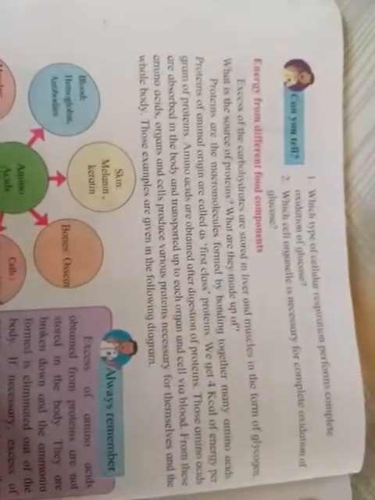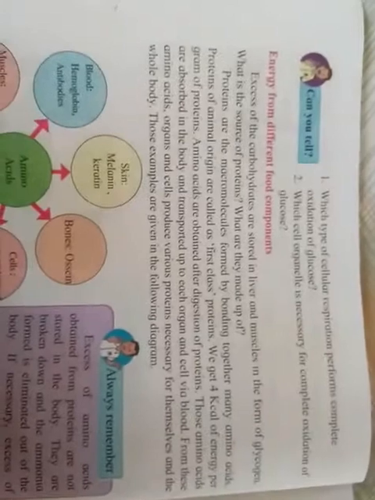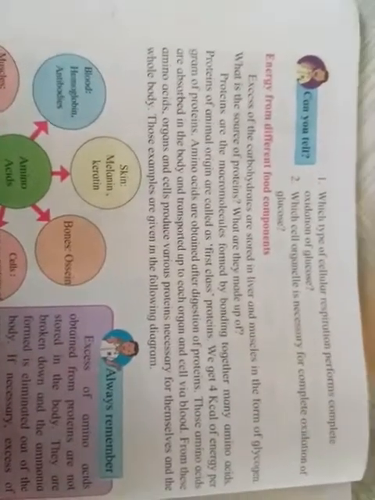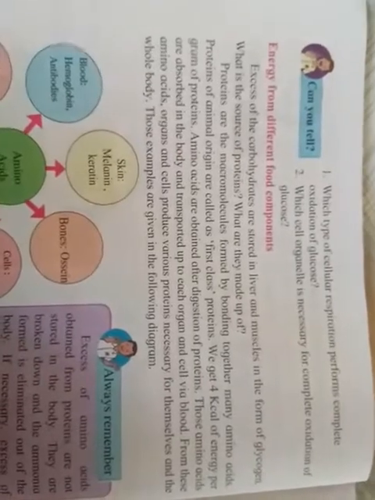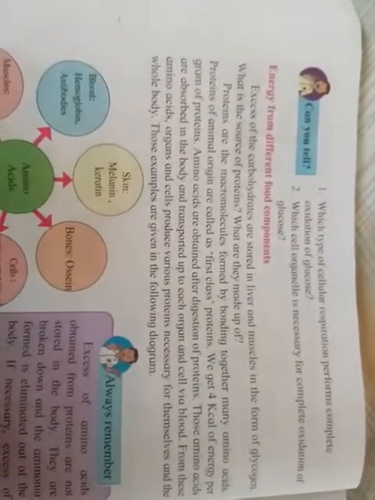Today's topic is energy from different food components. You are all aware that we get energy from three major sources: carbohydrates, proteins, and lipids. First of all, carbohydrate. We have seen in a previous topic how carbohydrate gets converted into glucose and glucose into ATP. That means one molecule of glucose will give 38 molecules of ATP, as we discussed in a previous step.